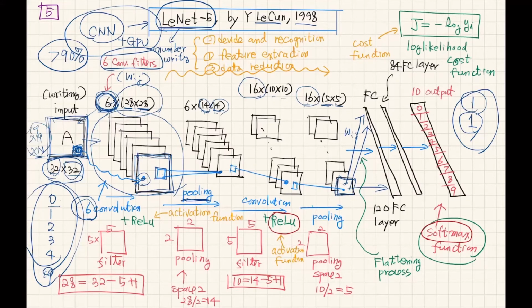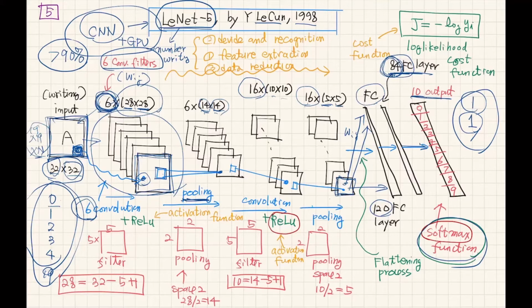Then we have 84 fully connected elements. At the first fully connected layer, the input is 120. Then we apply the reduction of elements, and at the next fully connected layer we have 84 numbers, and finally we have 10 outputs from 0 to 9. It also has to be connected, and at this stage we apply the softmax function.